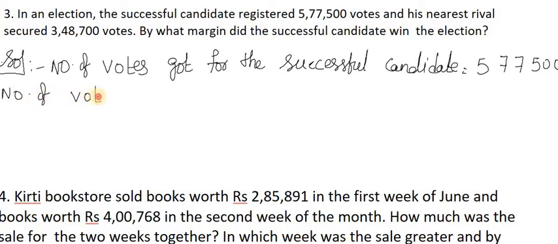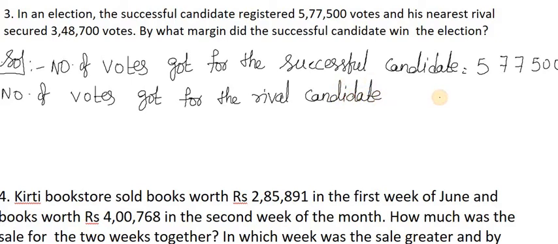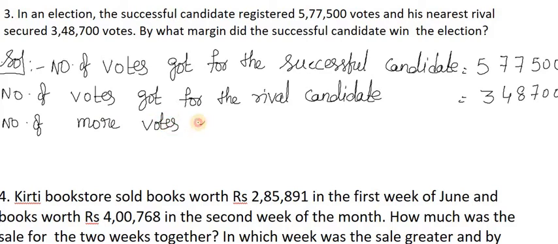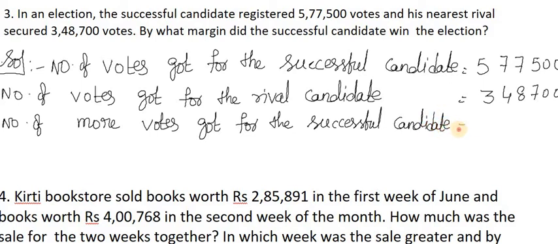Number of votes got for the rival candidate is equal to 3,48,700. Number of more votes got for the successful candidate is equal to the first number minus the second.